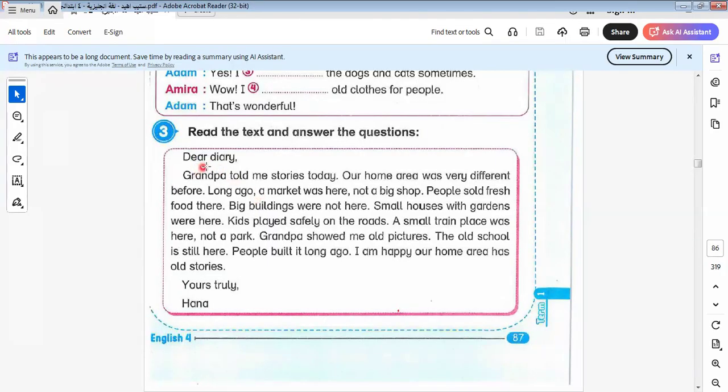Here we say, dear diary, Grandpa told me stories today. Our home area was very different before.